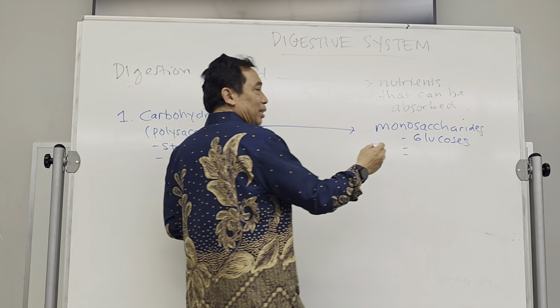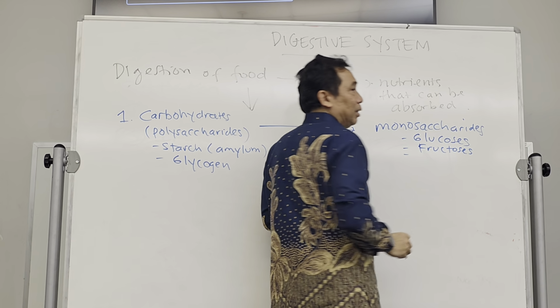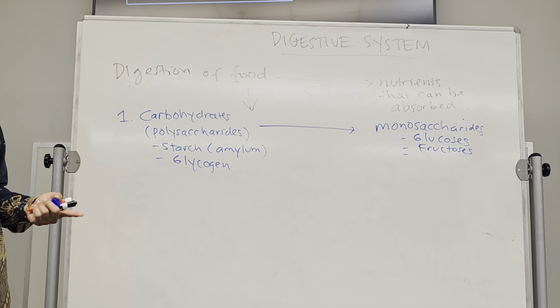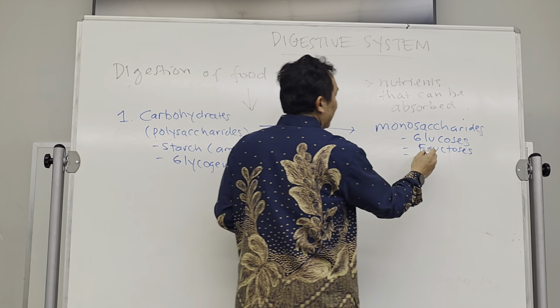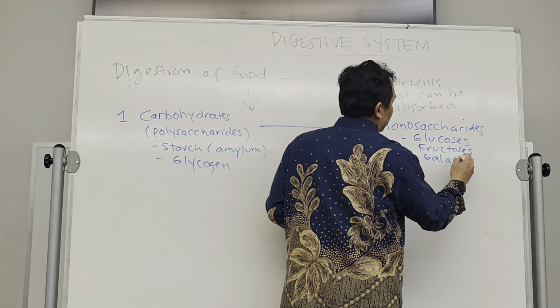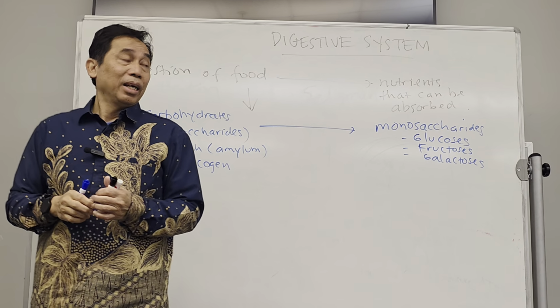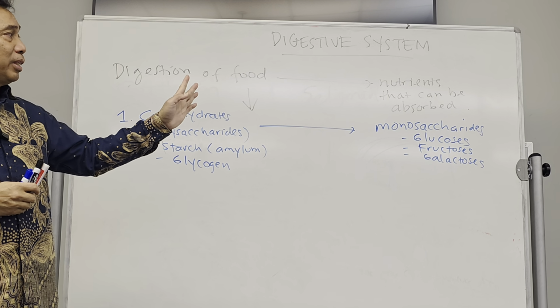There is another one called fructose, mostly coming from fruit. Fruits have a lot of fructose in them. And the other one is called galactose. Galactose mainly comes from milk. Lactose has a lot of galactose in it.